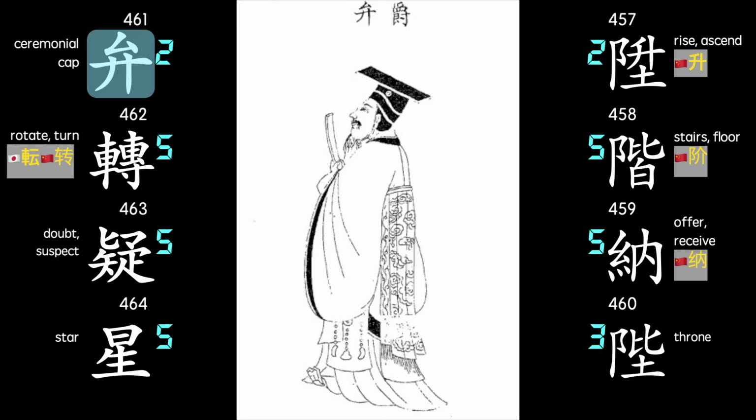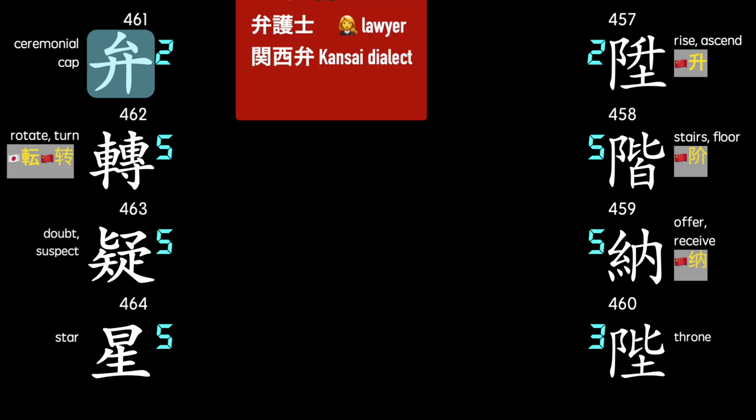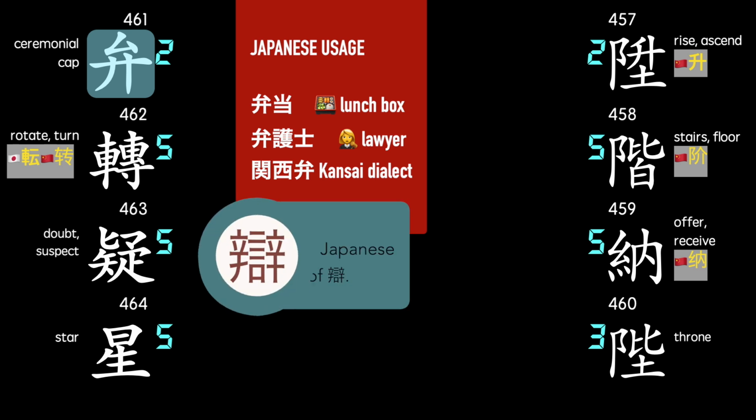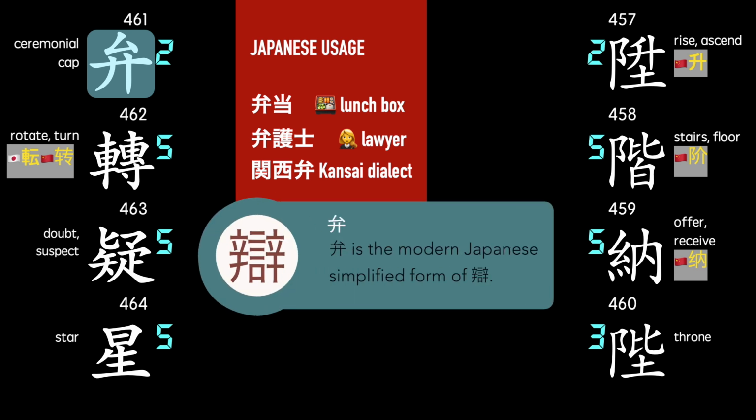In Chinese, this character seems to be used just in its original meaning of cap or a military officer of low rank, and overall it's an obscure character. But in Japanese, it's quite common because it's used in the words for lawyer, lunchbox, and dialect. So basically in Japanese, it's a simplification of the character you see here.